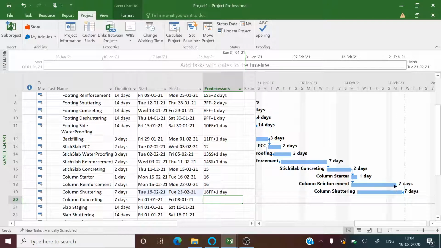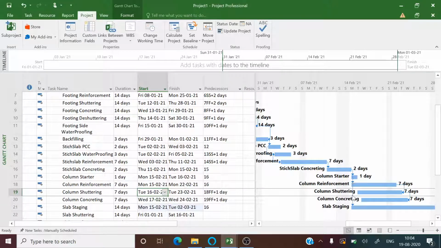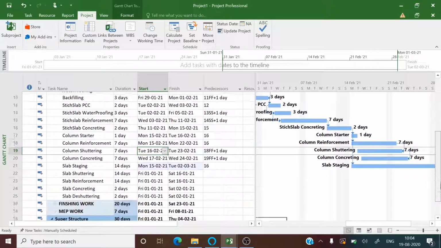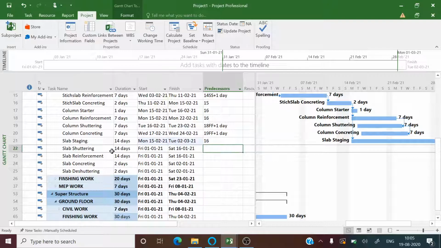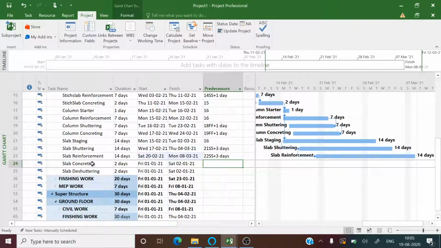Also, as soon as the reinforcement is completed, the shuttering and the concreting work must complete accordingly, giving it finish to finish relationship. The slab staging can be started only after completion of slab concreting, and the slab shuttering work can start along with the slab staging work, making both activities parallel, linking start to start. Also, slab reinforcement can start with the slab shuttering, making both parallel with some lag in the successor activity.